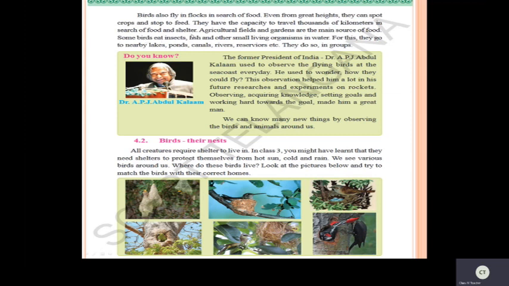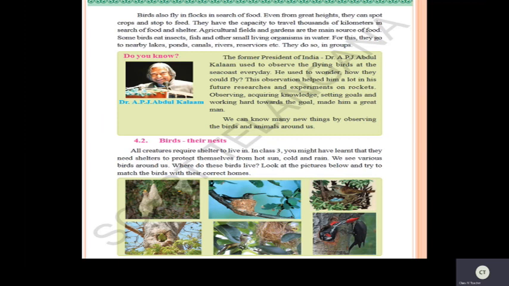Mainly why will they move, children? Yes, in order to have food and also shelter. Now agricultural fields and gardens are the main source of food. Okay, children? Mainly they will feed on agricultural fields and gardens.